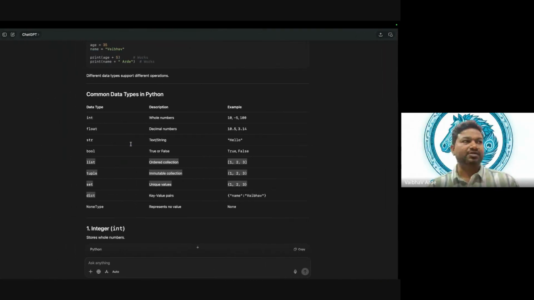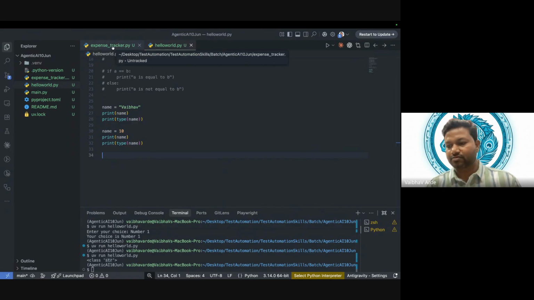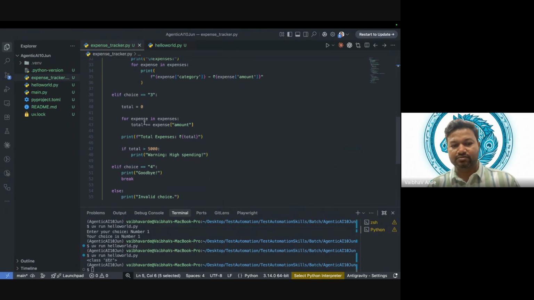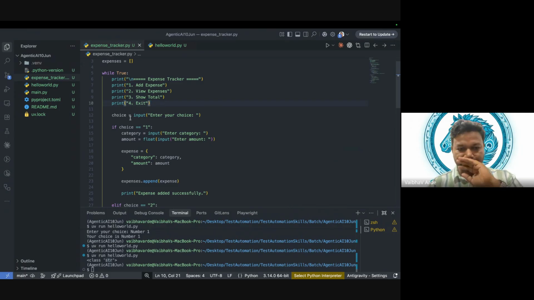One is the for loop, one is the while loop, right? We saw the difference between for and while. While is used when we don't know how many iterations we are going to do. For is used when we know the count. Okay, fine. Does anyone have any queries as of now? No? Okay, fine.